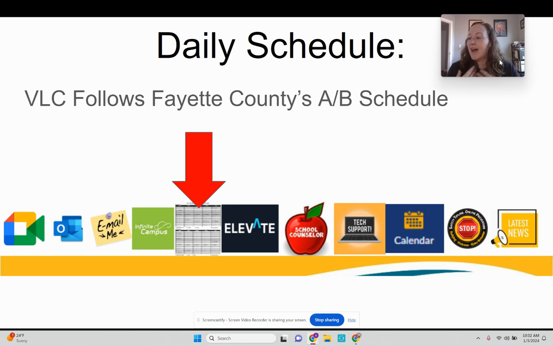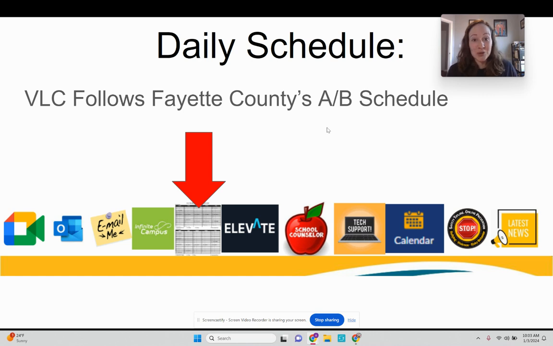So if you have been absent a couple days and you don't know if it's an A day or a B day that day, click on this, find the date, and it'll tell you whether it's an A day or a B day. Also, if you click on this link, it'll have whether that day is a club day or whether that day is an asynchronous day, and it'll have other events and special things listed on that AB schedule as well. So that button is your best friend for keeping up with whether today is an A day or a B day in class, and that way you can make sure to attend your correct classes.